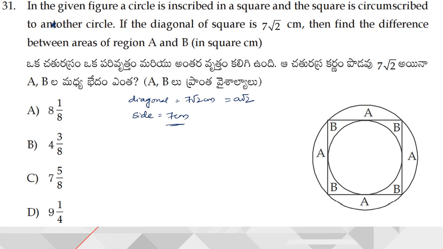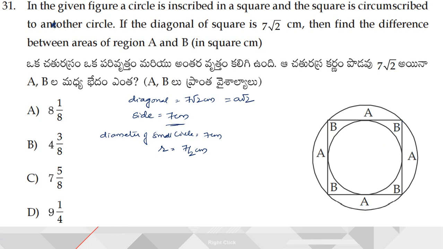So from this, what I can say, the diameter of the small circle is equal to 7 centimeters. So from this, the radius of the small circle, I am representing with small r, I can write as 7 by 2 centimeters. Next, coming to the diameter of the big circle. So this is nothing but the diameter of the big circle, no? From this end to this end, if I join, then this is the diameter of the big circle.